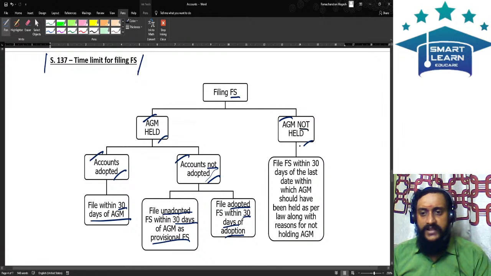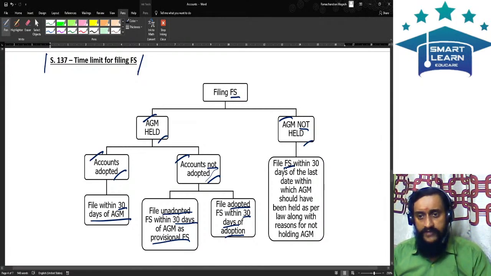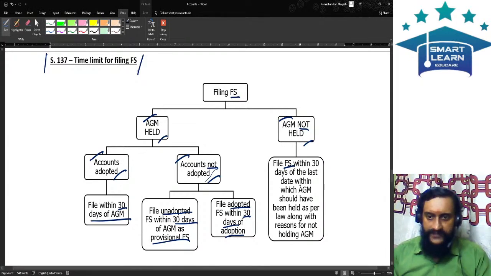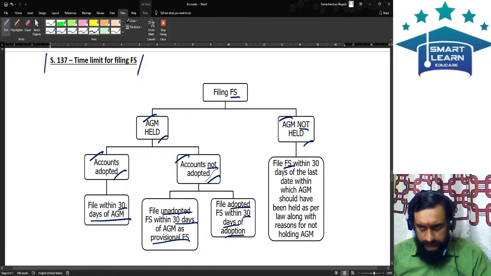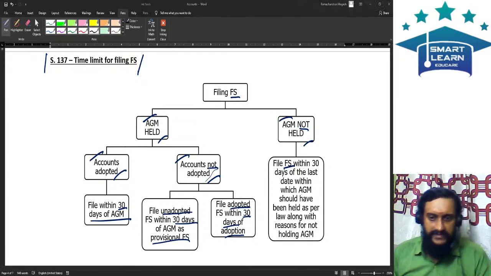Sir, AGM not held. Still, you will file the financial statements, the unplaced financial statements, which are not placed before the shareholders. Still, you will file that along with the reason why AGM is not held. So you should file the financial statements within 30 days of the last date within which the AGM should have been held as per the law, along with reasons for not holding AGM, my dear friends.